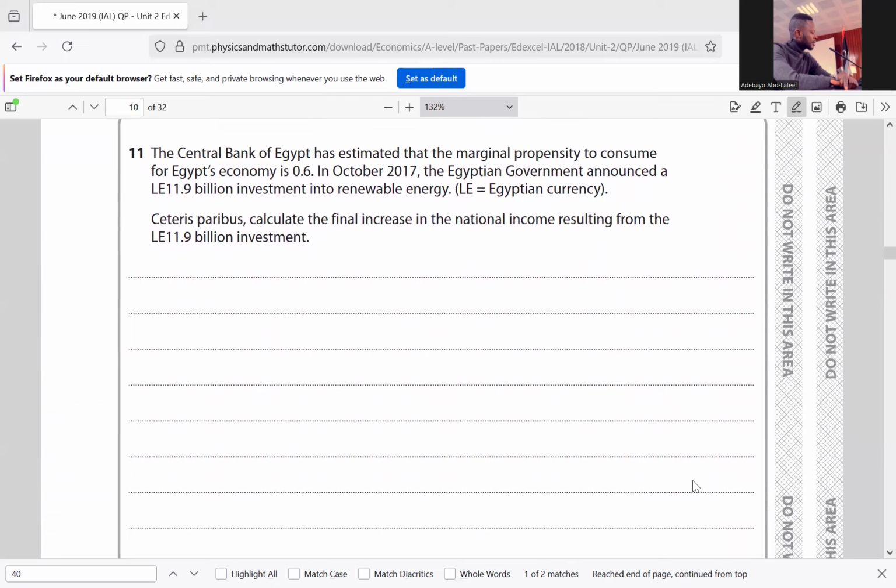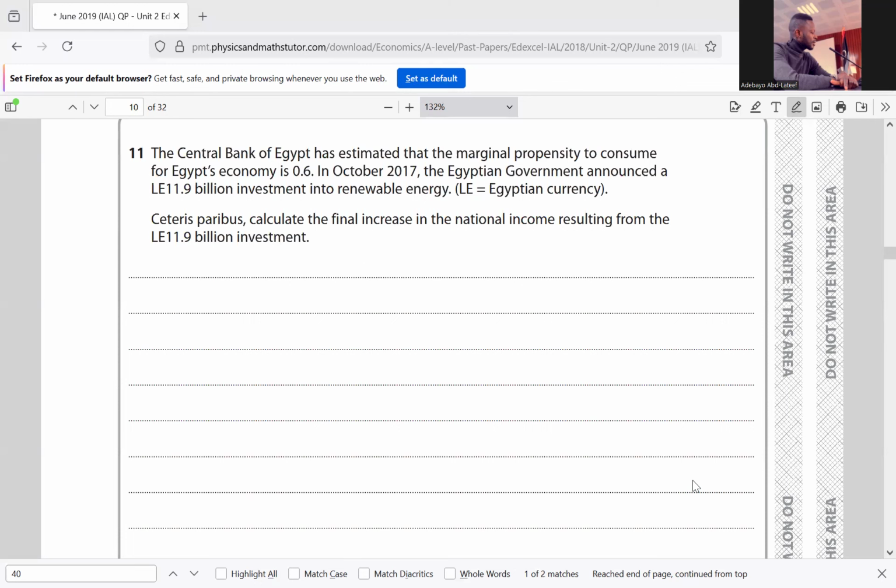For question 11, they said the Central Bank of Egypt has estimated that the marginal propensity to consume for Egypt's economy is 0.6. In October 2017, the Egyptian government announced an 11.9 billion Egyptian pound investment into renewable energy. Ceteris paribus, calculate the final increase in the national income resulting from the 11.9 billion investment. So we have to find the multiplier.